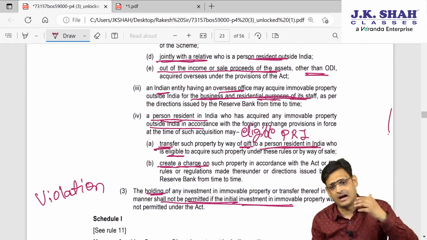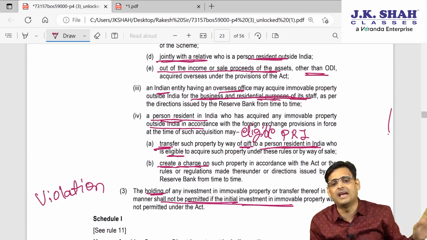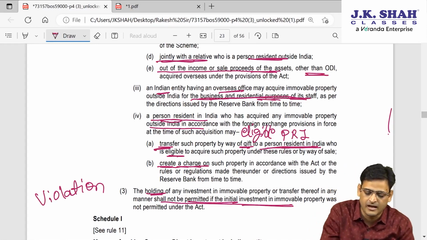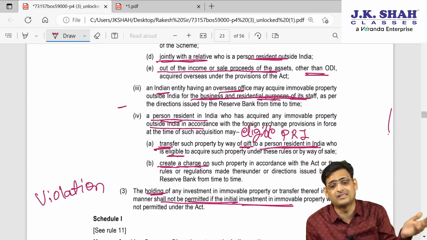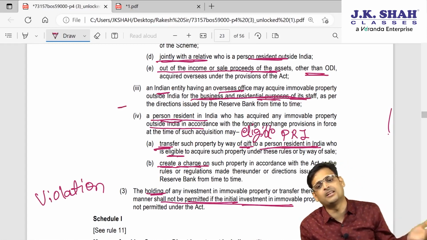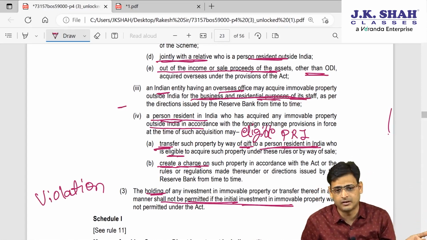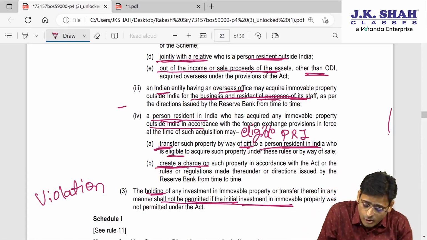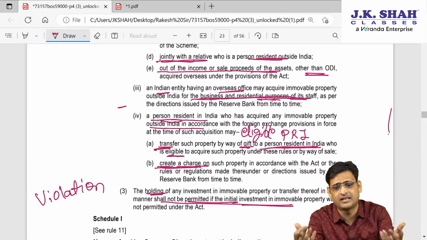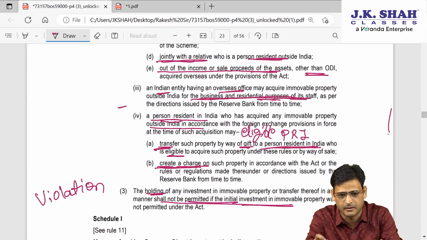So they can sell it to another PRI, but that other PRI should be eligible. Till point number 3 we have talked about purchase. Point number 4 we are talking about sale. So one PRI can sell it to another PRI, but that other PRI should also be an eligible person to buy the immovable property. They can also create a charge, meaning they are taking a loan against the property and want to create a charge on that property. So even that is permitted.